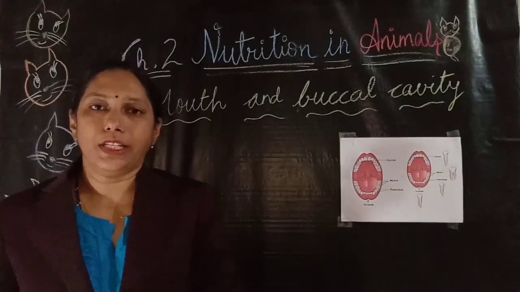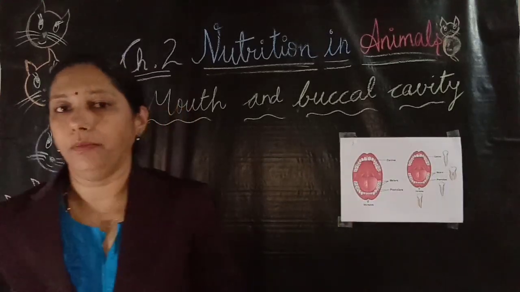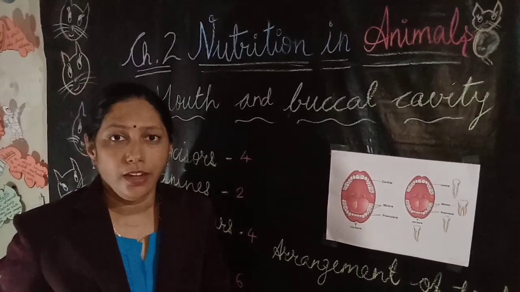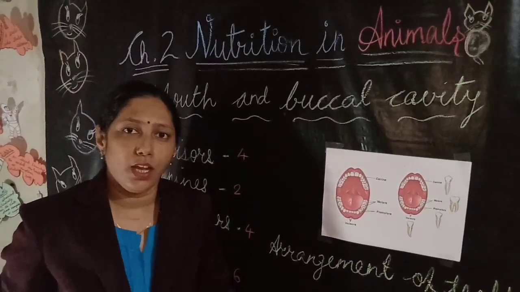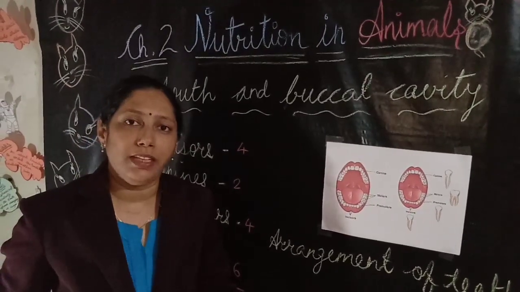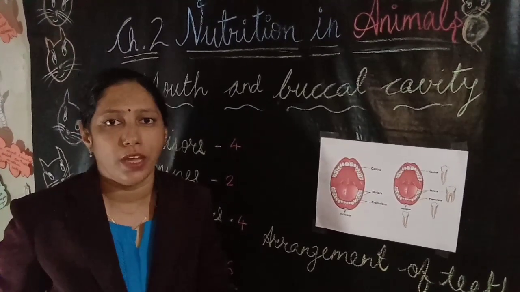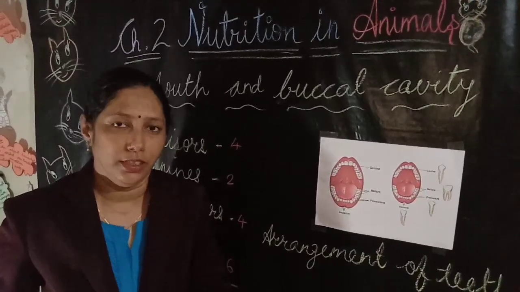Mechanical digestion takes place by the help of the teeth present in the mouth and buccal cavity. A child is having 20 teeth, 10 in the upper jaw and 10 in the lower jaw. These teeth are known as milk teeth. These teeth fall off by the age of 10 and then the new set of teeth is there, that is known as permanent teeth. An adult human being is having 32 teeth.